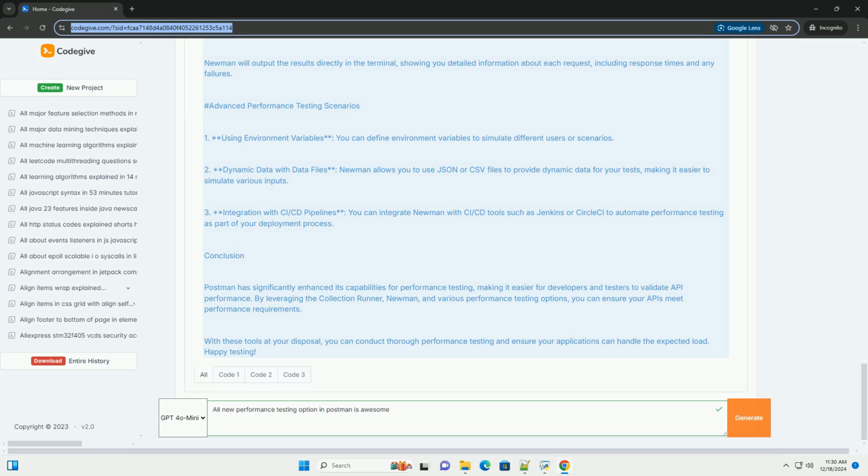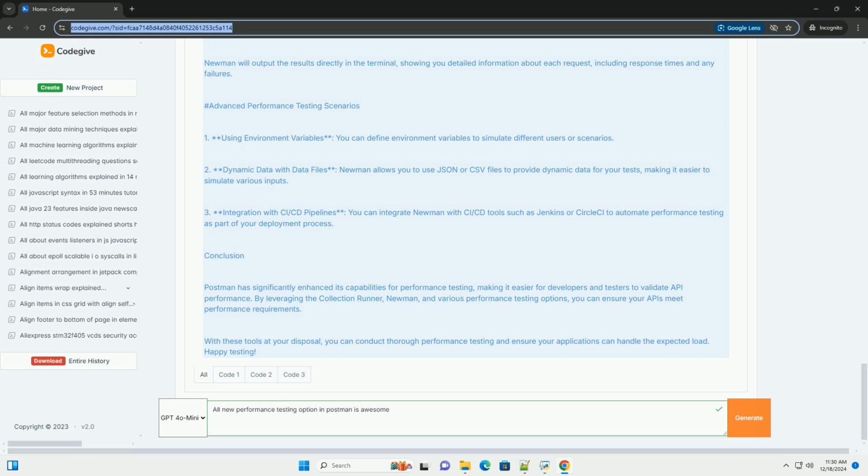Step 3. Write tests for performance metrics. For each request, you can write tests to check the response time and other metrics. Here's a sample test script you can add to your request. JavaScript, sample test script to check performance metrics. pm.test("Response time is less than 200ms", function () { pm.expect(pm.response.responseTime).to.be.below(200); });